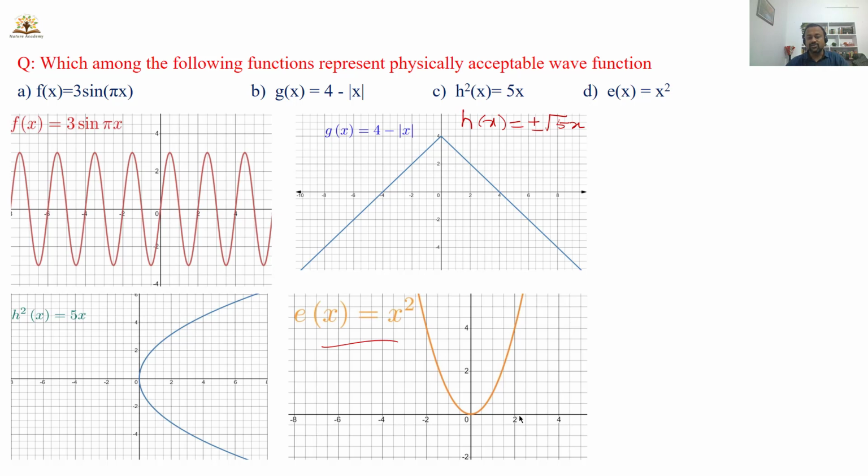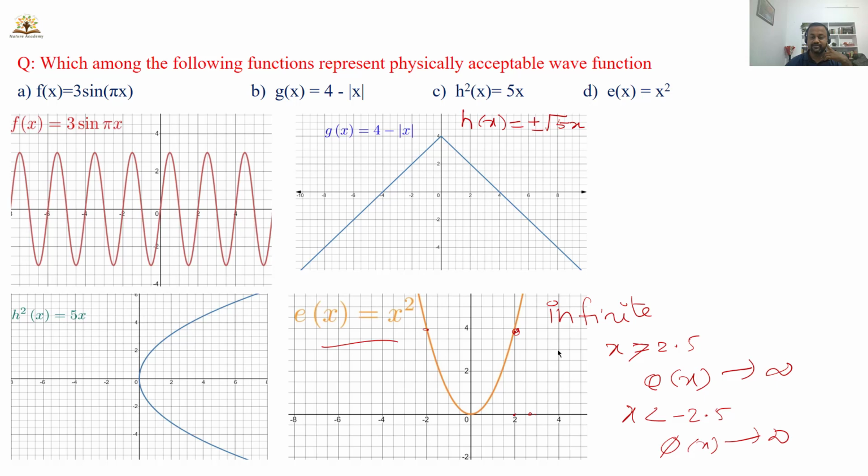When x equals 2, the wave function has some value, and when x equals minus 2, the wave function has some value. But when x is greater than 2.5, what is the value of the function e of x? It is approaching an infinite value. In the same way, on the left side, when x is less than minus 2.5, what is the value of psi of x? It is approaching an infinite value. That means the given function is an infinite function, so this is not a valid wave function.